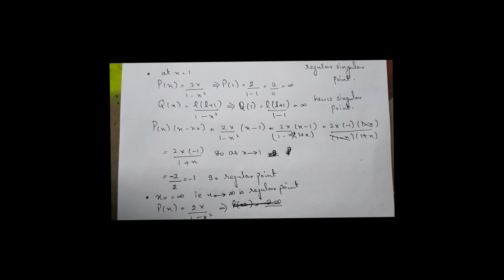Now as x tends to 1, on substituting 1, we will get a finite result and not an infinite result. So therefore, we can conclude the point, that is a singular point, x is equal to 1, is a regular singular point. And same thing we can take for x naught is equal to infinity. And as x tends to infinity, we can find if it is a regular singular point or if it is an irregular singular point.